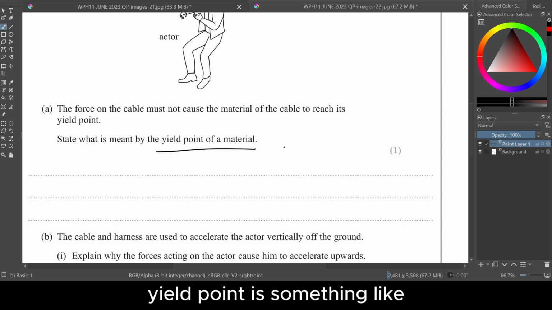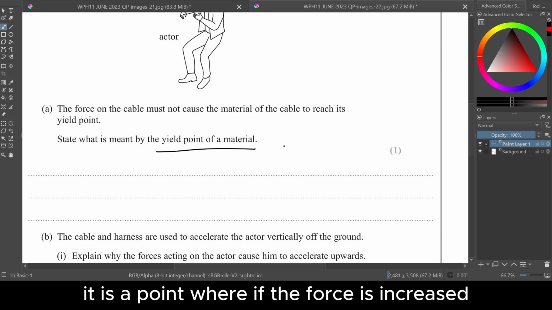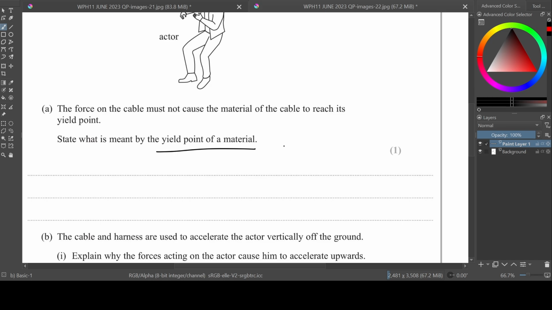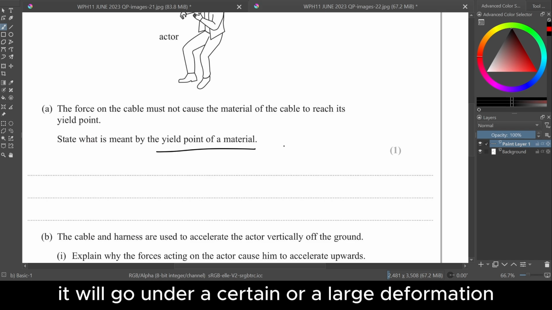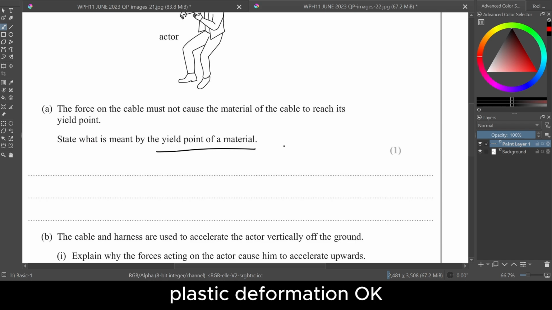Yield point is something like a point where if the force is increased, it will go under a sudden or large deformation, plastic deformation. Okay, so it's a book definition, just simple, right?